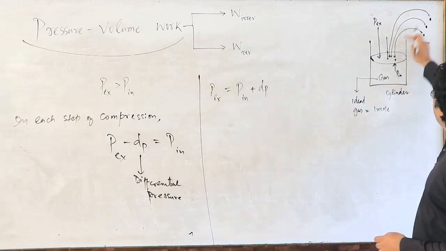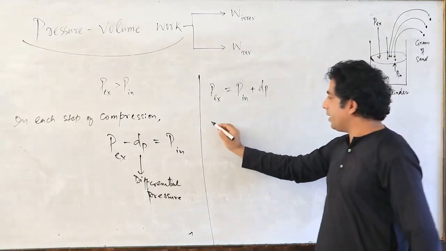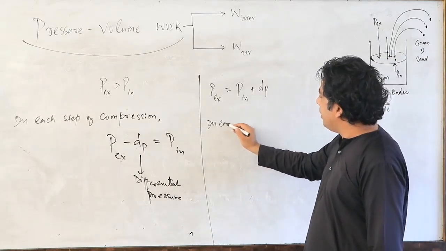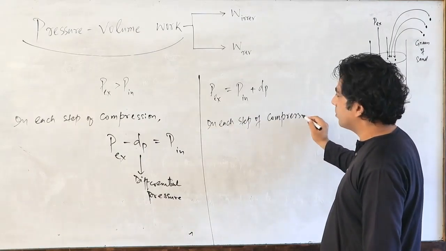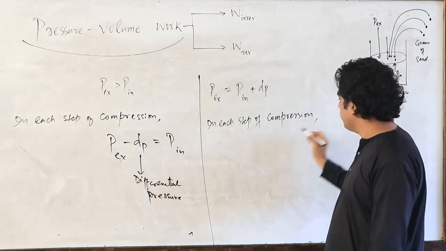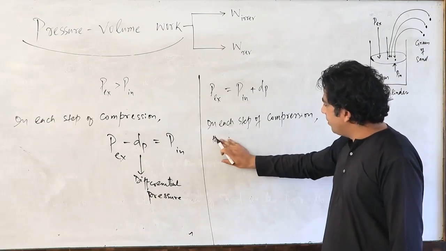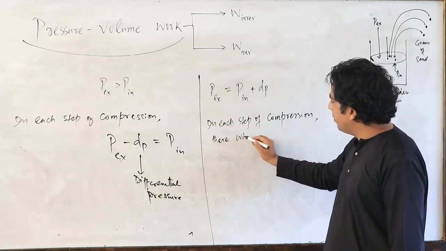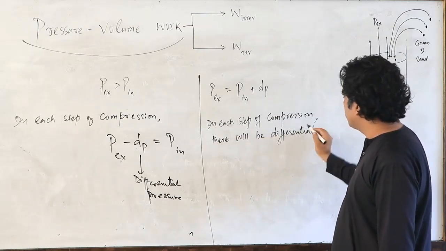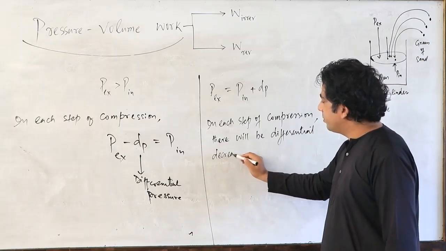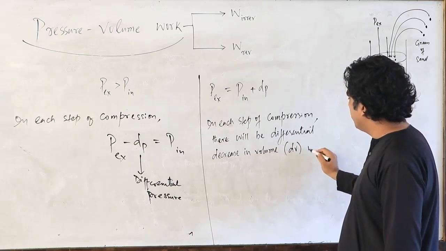Remember, when we are adding the grains of sand, compression is happening, okay? So we will write down that in each step of compression, there will be a differential decrease in volume, that is dV, of a system.